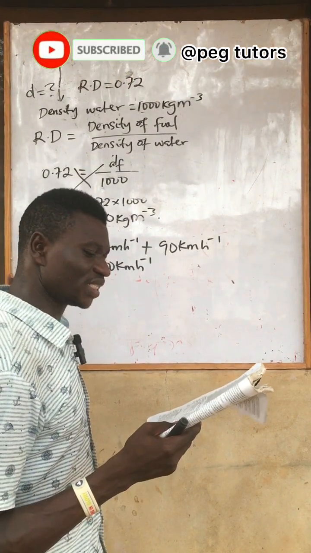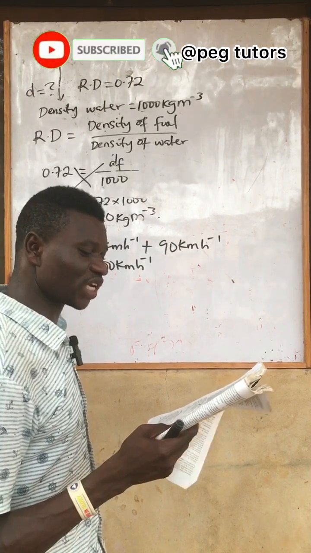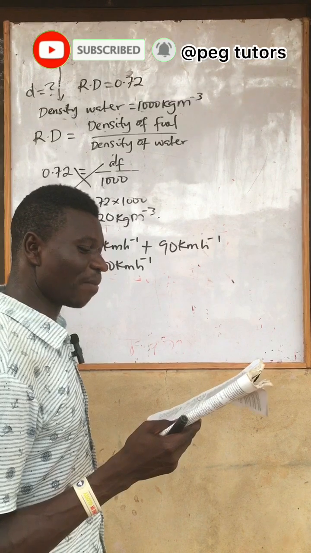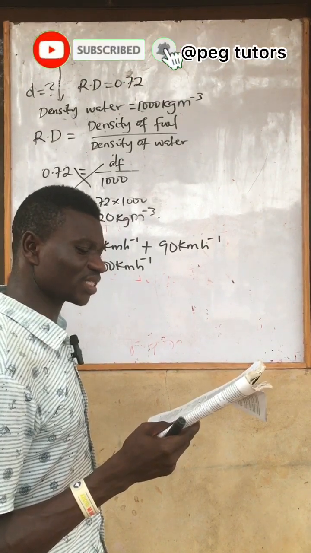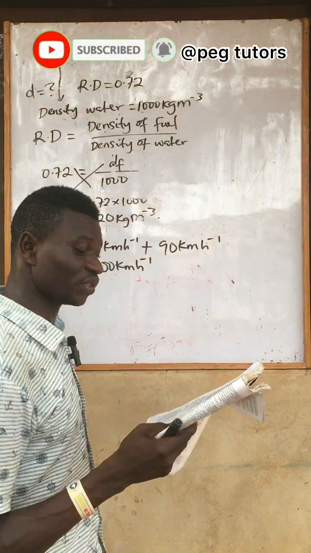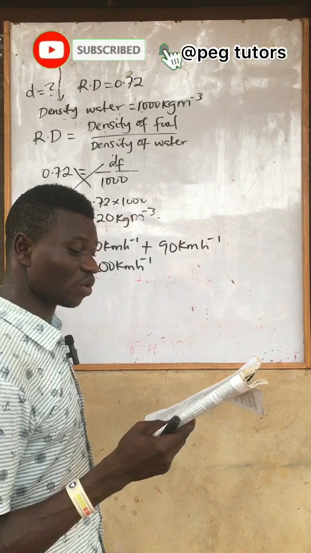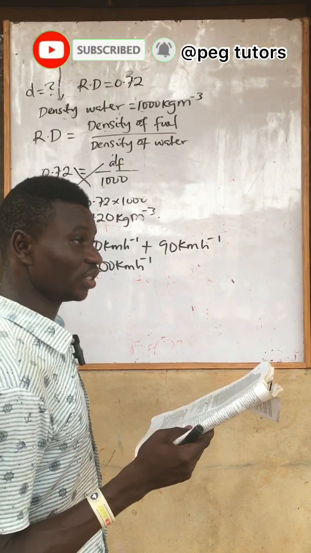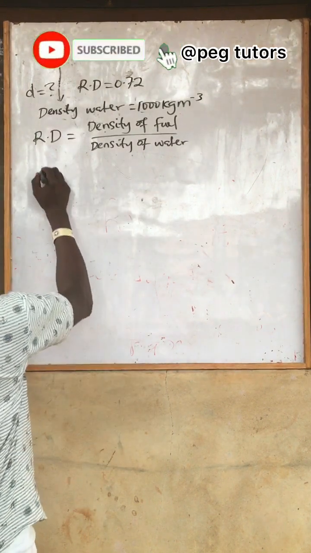Now, for number 9, a body is projected horizontally from the top of a cliff, 45 meters above the ground. If the body lands at a distance 30 meters from the foot of the cliff, calculate the speed of projection. They gave you g as 10 meters per second square. So I would like to draw this.